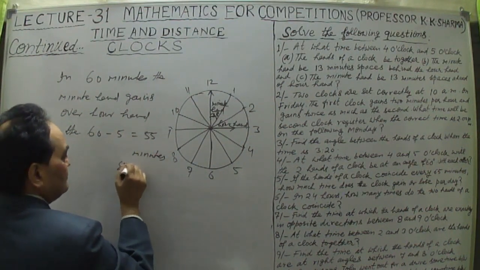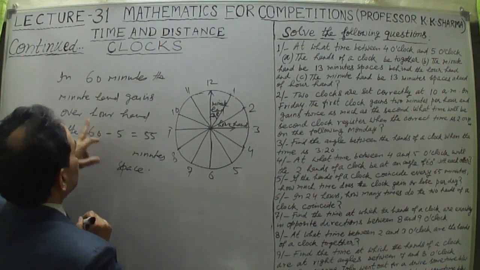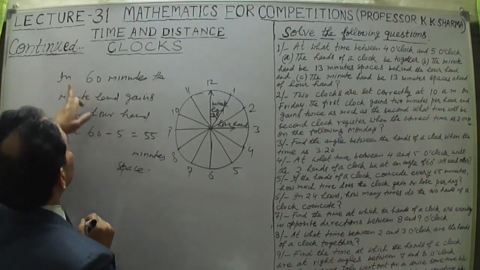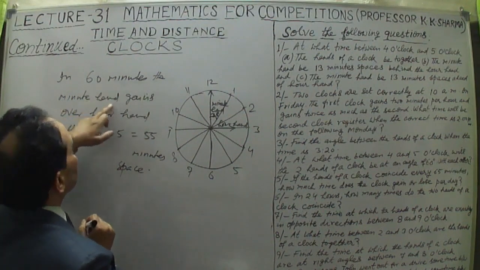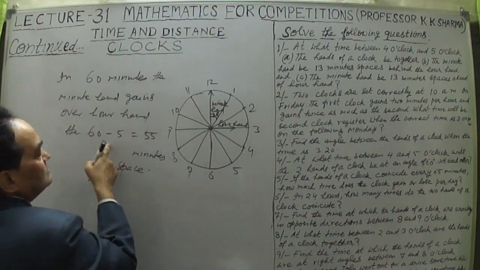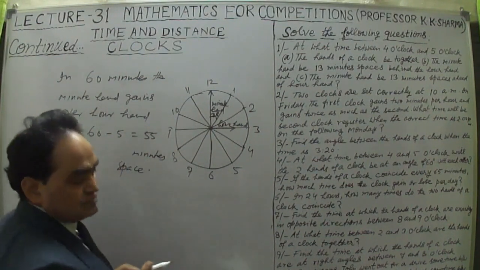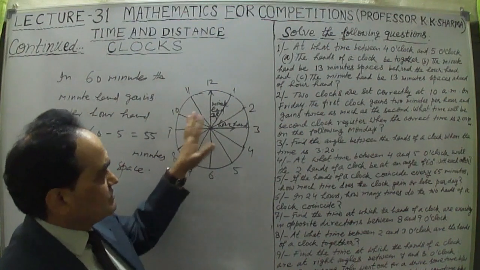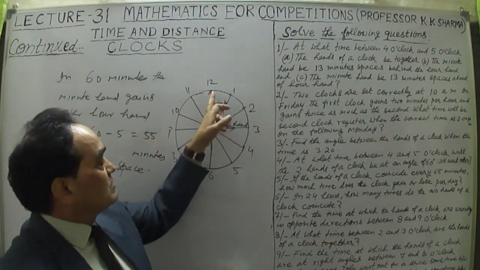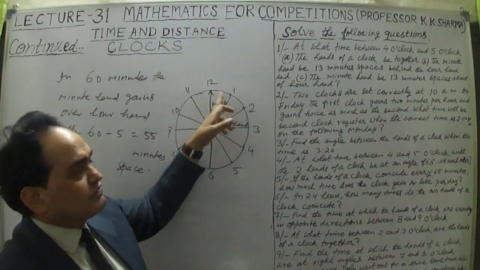55 minutes space. Why? Because in 60 minutes, or in 1 hour, the minute hand gains over the hour hand 60 minus 5, 55 minutes space. Try to understand this point. It covers 55 minutes space, because the hour hand will come only up to this 5 minutes only.